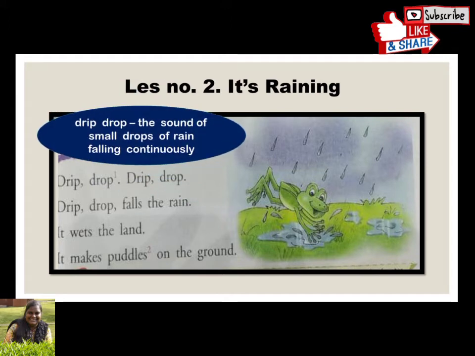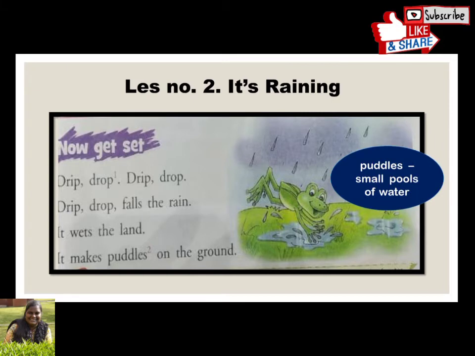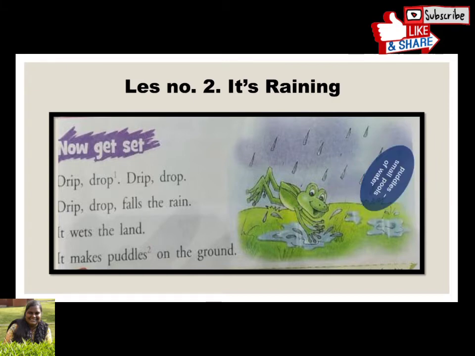Drip drop means the sound of small drops of rain falling continuously. Because the water is falling, the land gets wet. And as you can see over here, the water gets collected in small quantities. What is this called as? Puddles. So puddles are small pools of water.